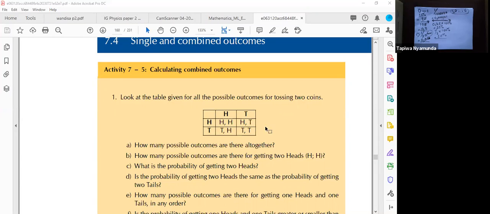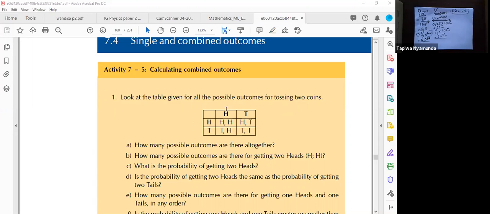Okay, so the table is saying this is the first coin. Let me just write. This is the first coin and this is the second coin.